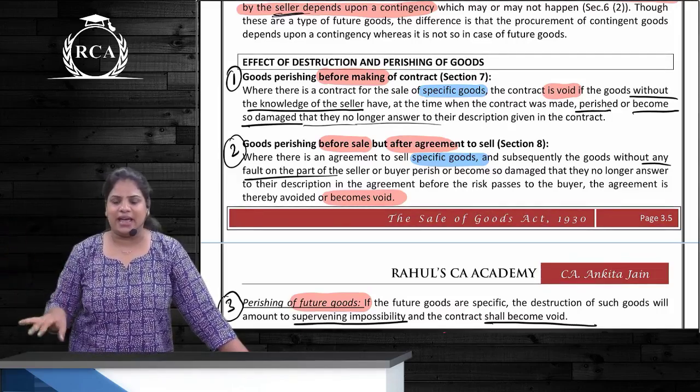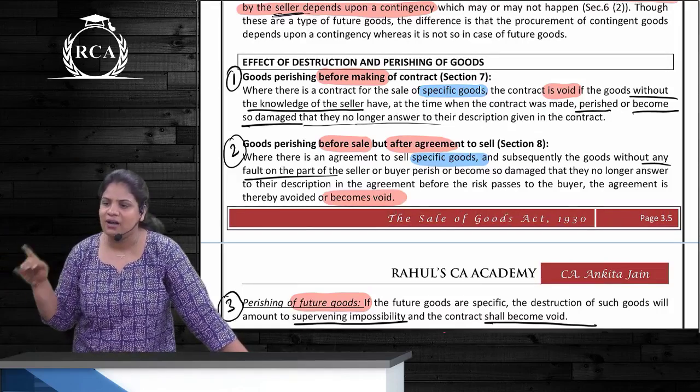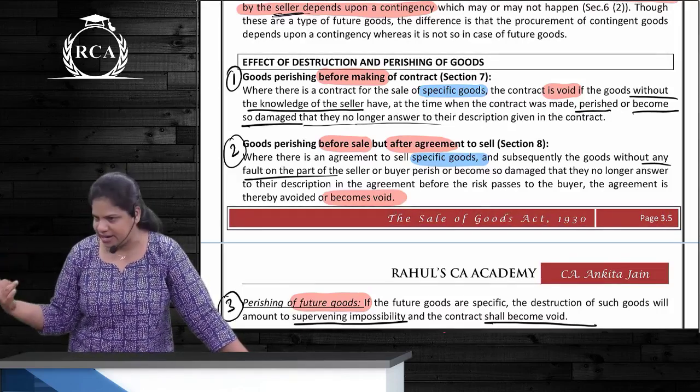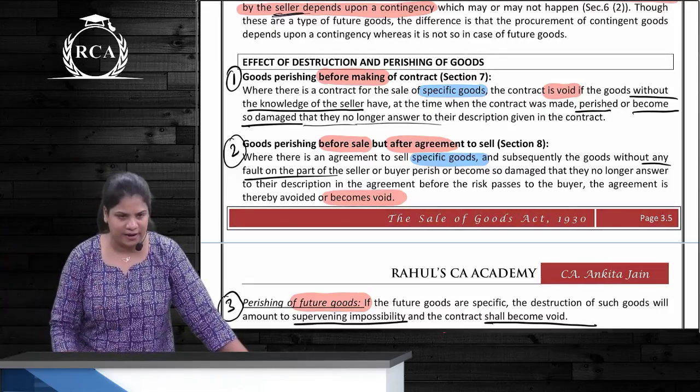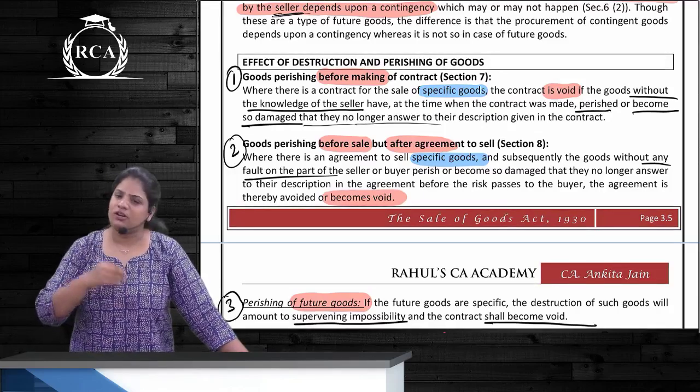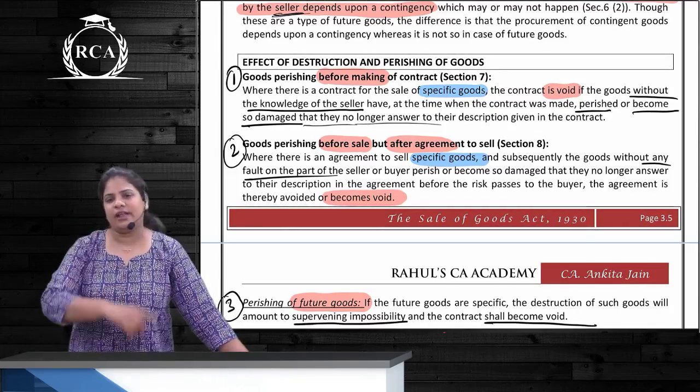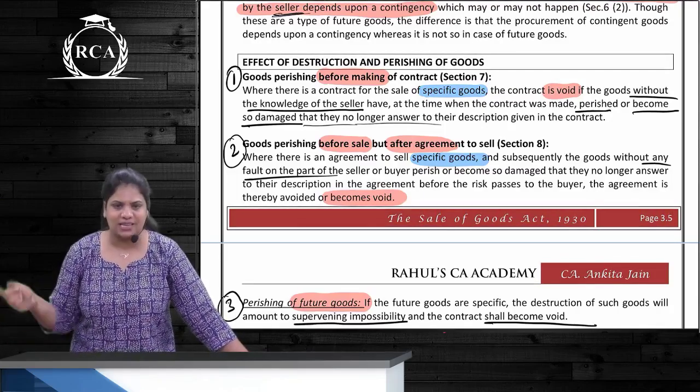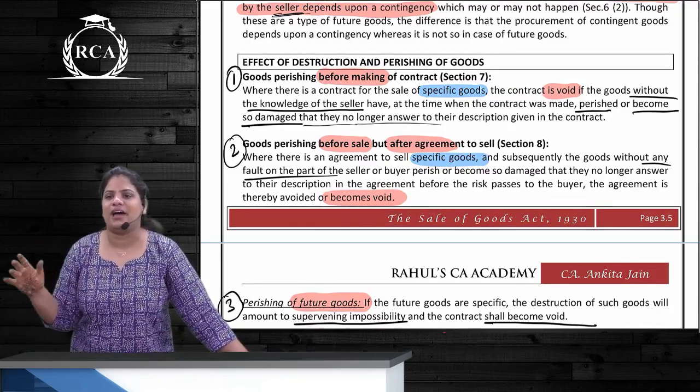It is raining and the cement becomes rock hard. What has happened now? Goods have perished. This contract is void. Correct? Seller and buyer enter into a contract right now for sale of car after 15 days. In this intervening period, the car is destroyed.